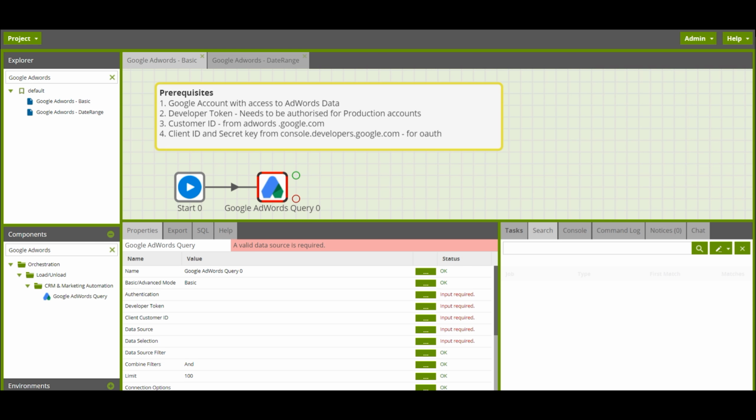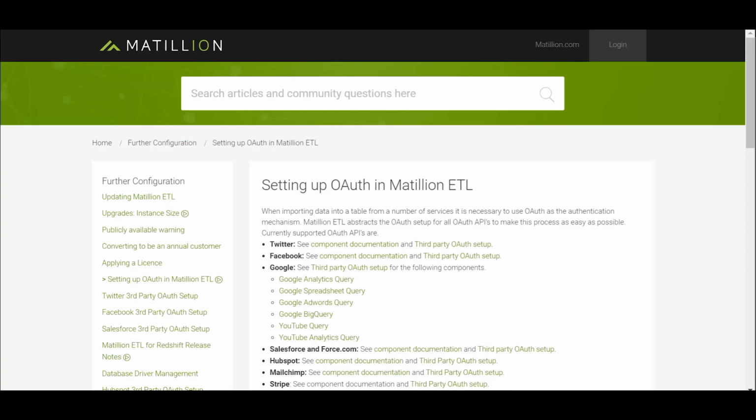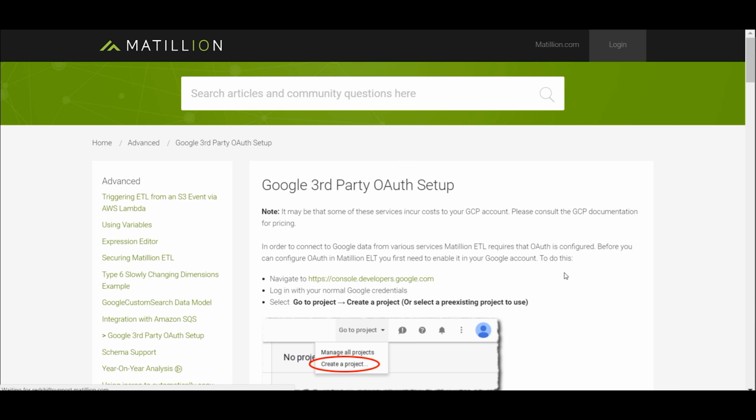The first thing you do, if you haven't already done that, is to register for OAuth in Matillion so that we can authenticate against your Google account. You could basically go to the project menu and manage OAuth and then follow a couple of steps in order to complete the process. The process is well documented on our support site. Search for setting up OAuth and you'll come across the necessary documentation. For Google AdWords component, you'll follow the third-party OAuth setup link for further instructions on going through the process.